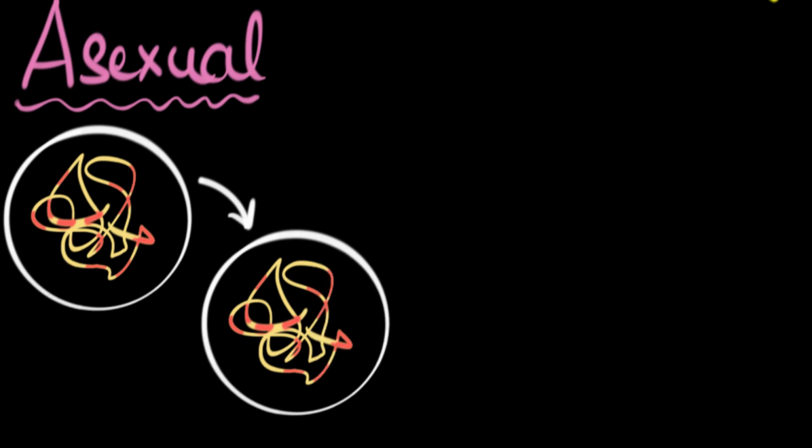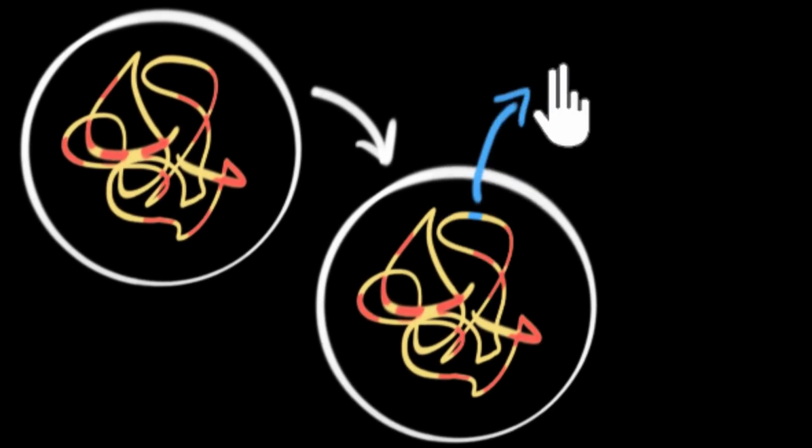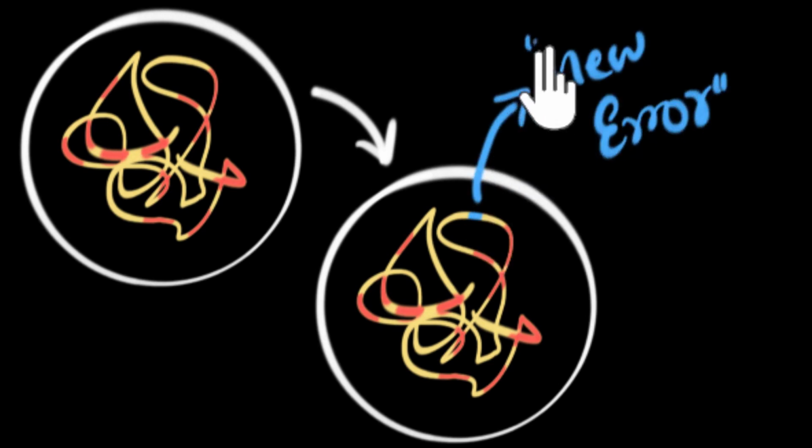So let's say that additional error gets introduced somewhere over here. I'm gonna represent that with a blue. So this is the new error that got introduced, causing variation in the offspring as well compared to the parent. But here's the thing. If you look at the overall DNA structure of this compared to this one, it looks pretty much the same, because the new error introduced is so tiny, it may not even cause any significant variation. In other words, this offspring might look identical to the parent, very good chance.